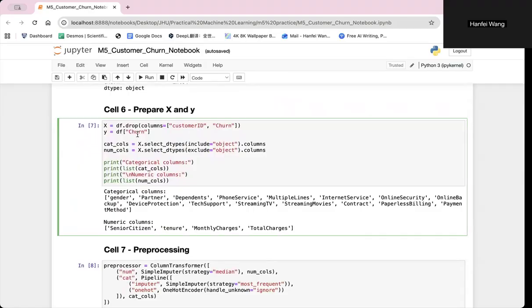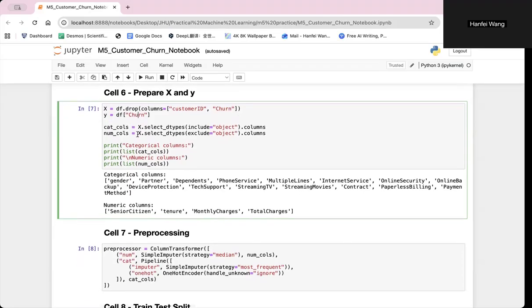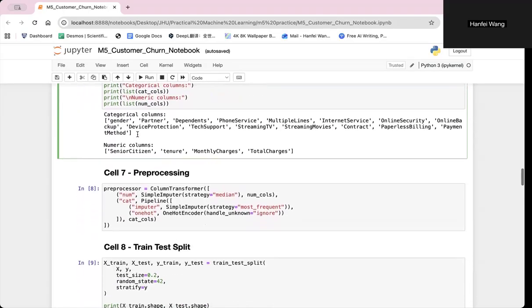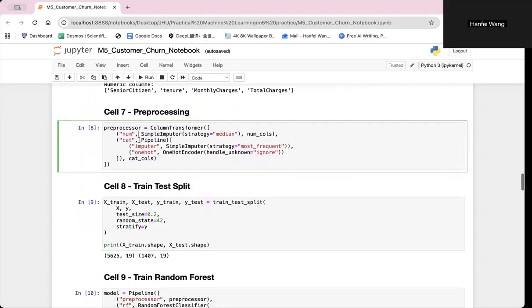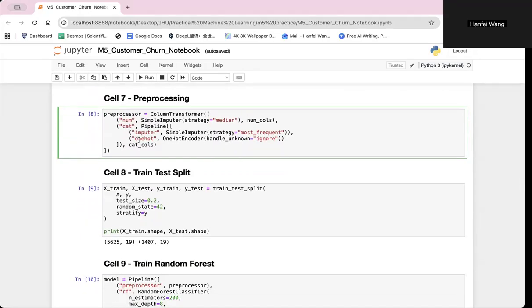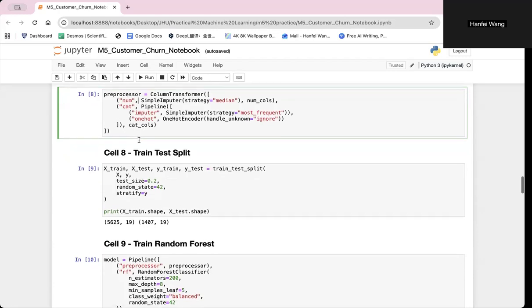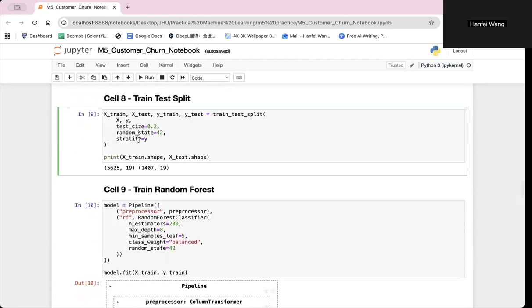In this step, I separate the dataset into features and the target variable. The target variable is churn, and all other variables are used as predictors. Since the dataset includes both categorical and numerical variables, I applied preprocessing. Numerical variables use median imputation, and the categorical variables are encoded using one-hot encoding. The dataset is split into training and testing sets using an 80-20 split while preserving the churn